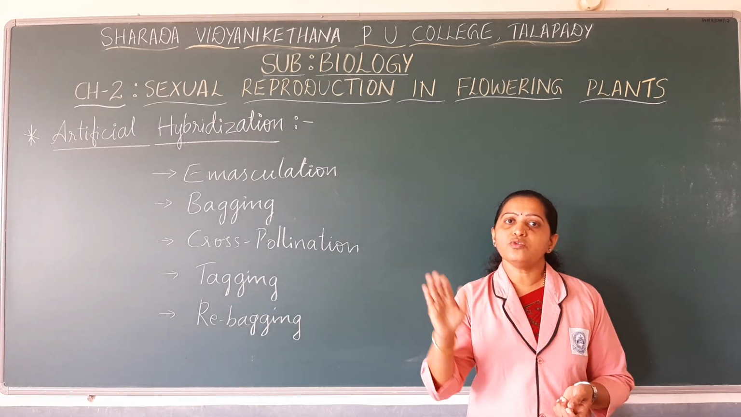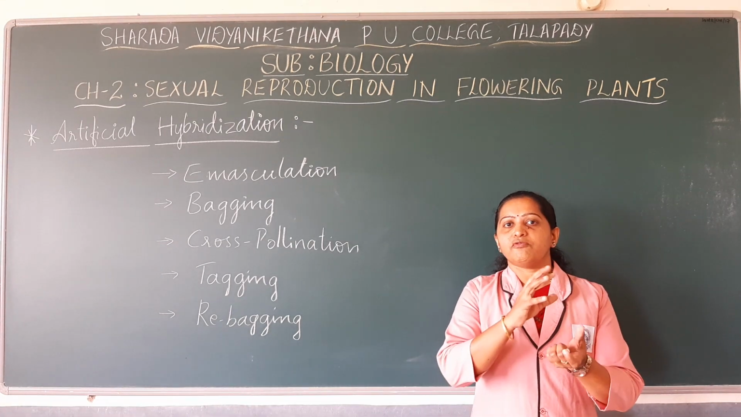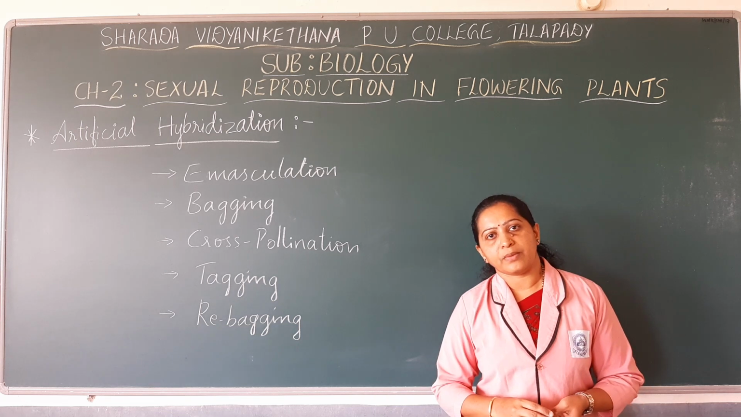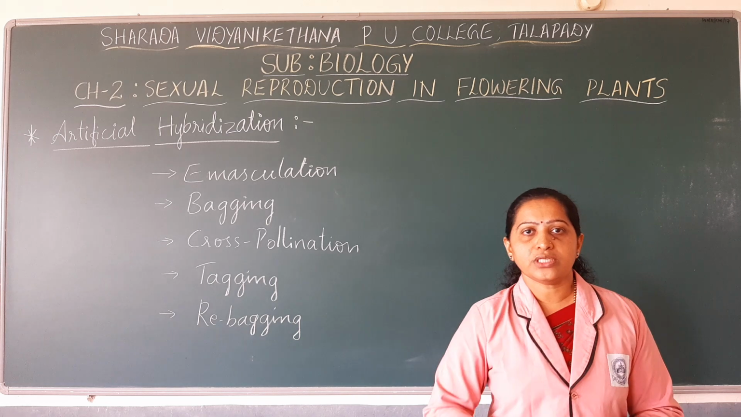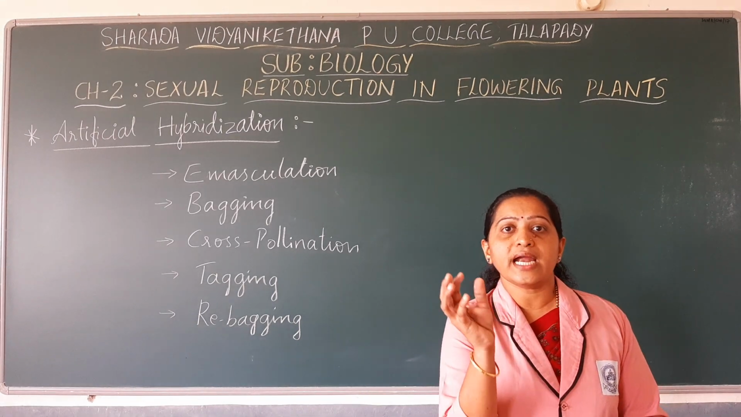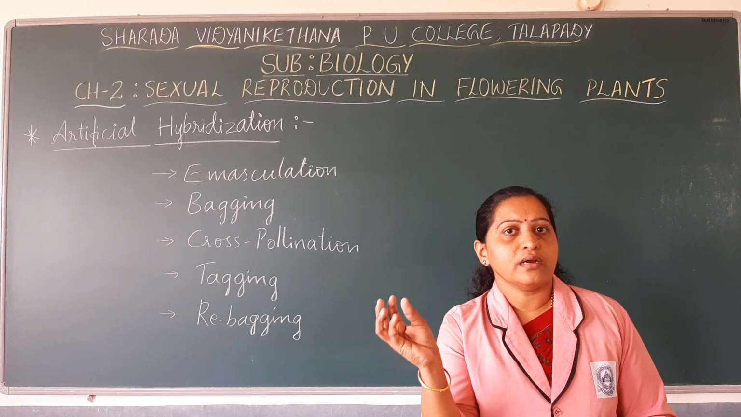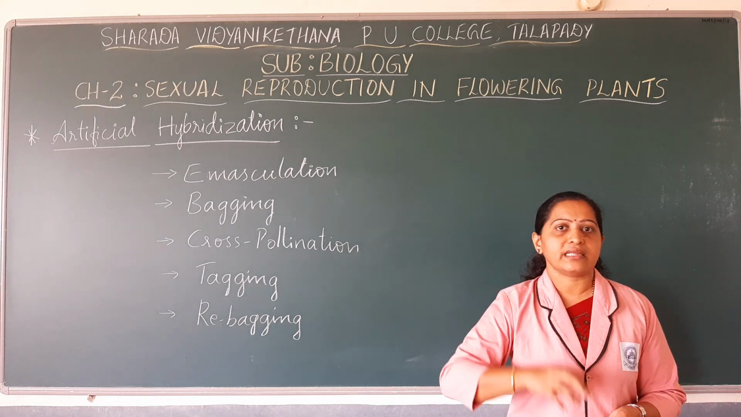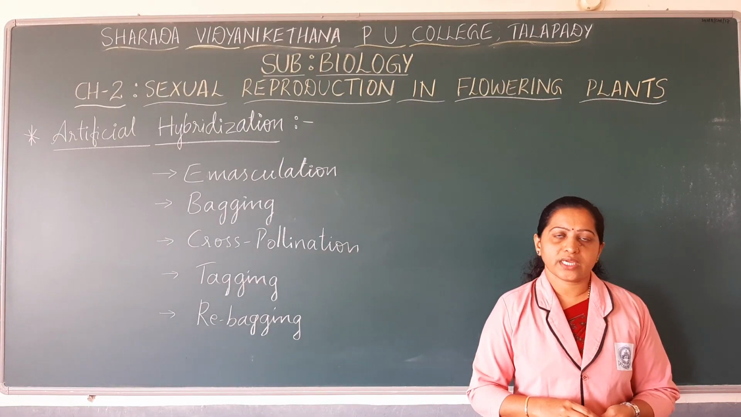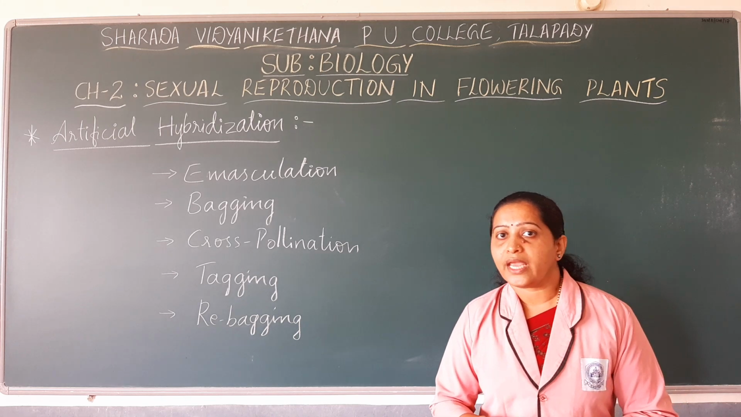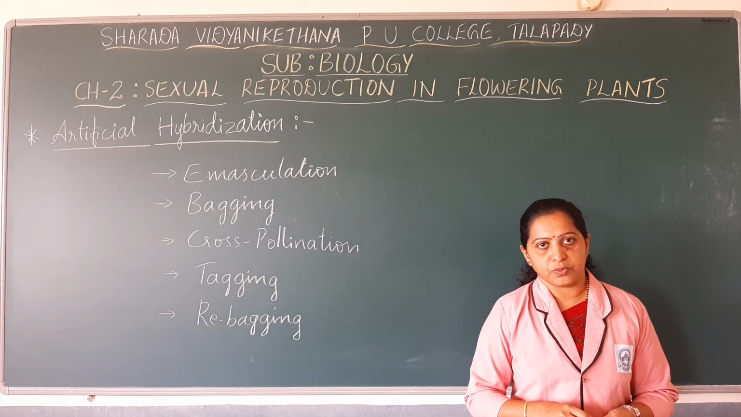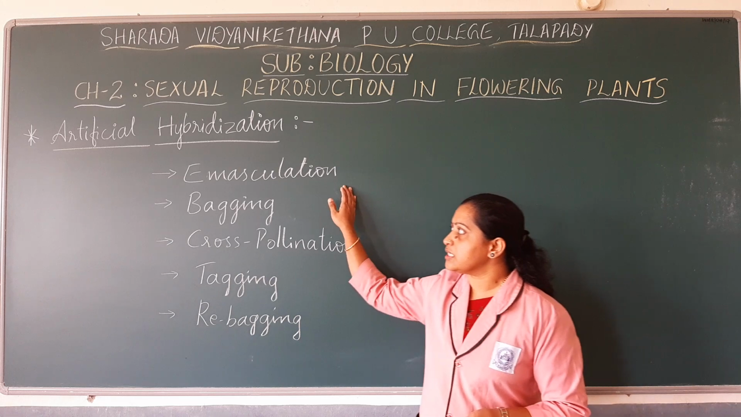So until the fruits and seeds are formed, the flower has to be placed within the butter paper bag so that you can get the assured seed set or desired genetic constitution inside the seeds. Okay, this is how artificial hybridization is done in angiosperms. So remember the steps.